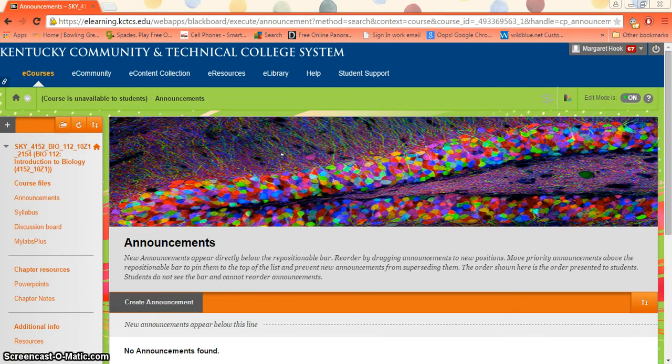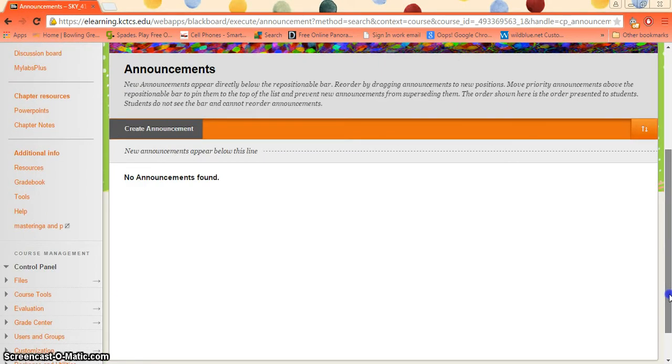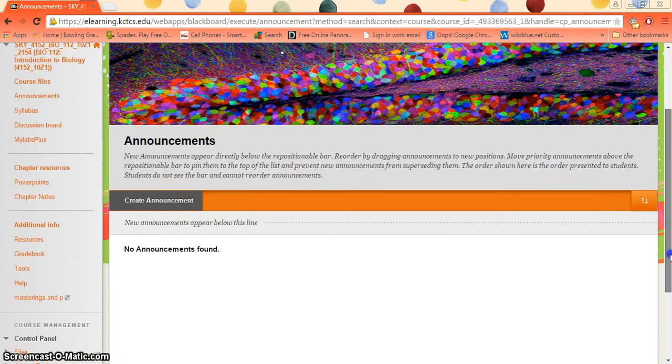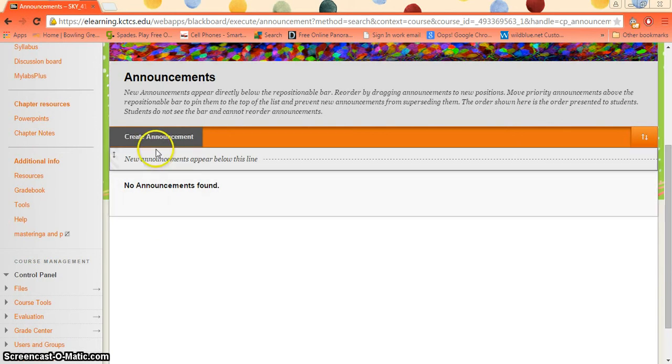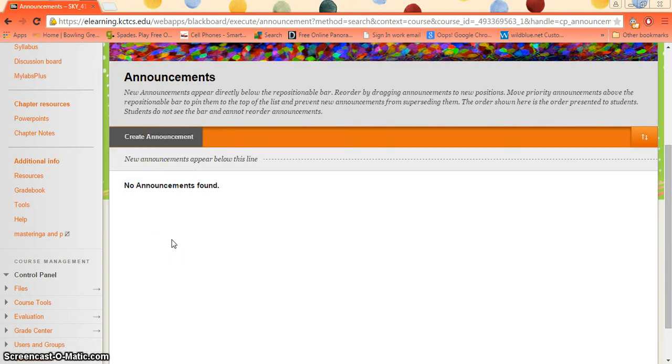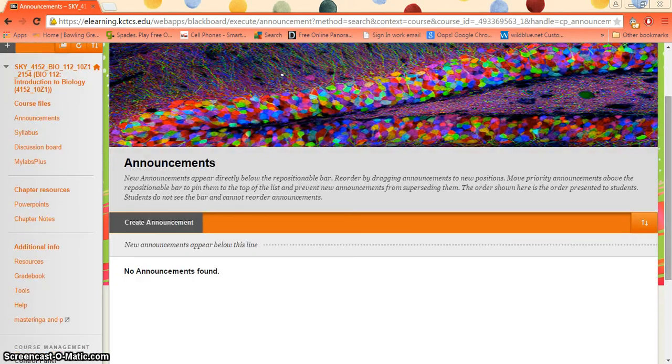Here you can see this is our entry point for the course. You'll come into announcements. This is a nice colorized picture of neurons in the brain. Anytime I have any changes to the schedule, anything I want you guys to know, you'll have an announcement here. I'll also choose the option to send it as an email, so it should come to your email and be posted on Blackboard. So make sure you're checking that regularly to see any changes that have been made.